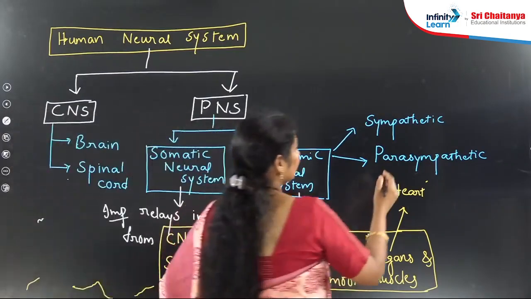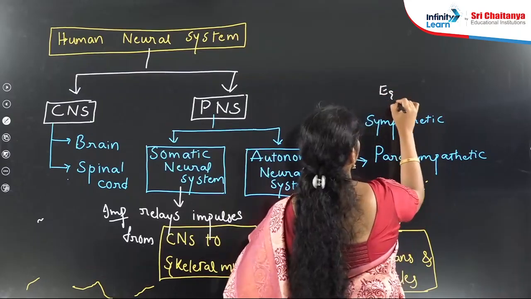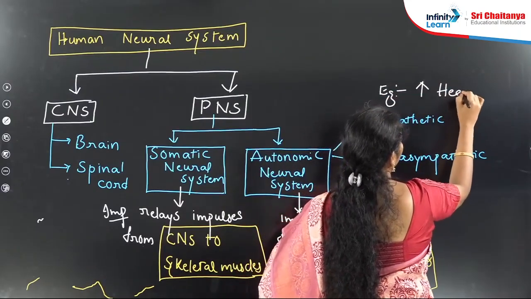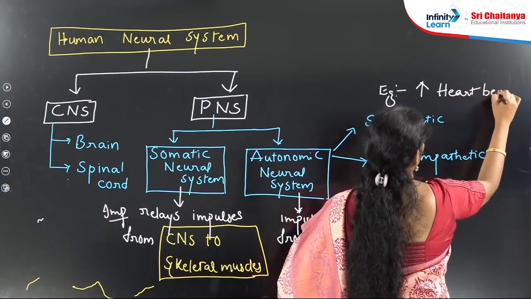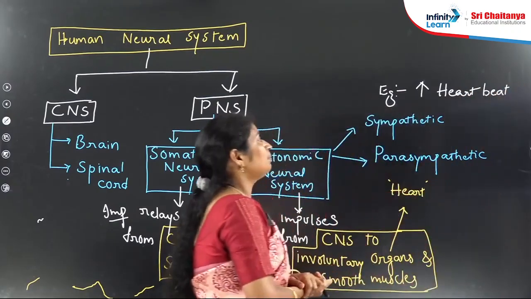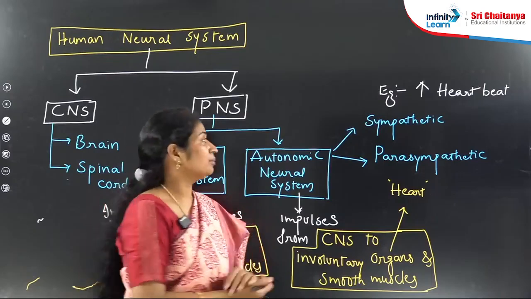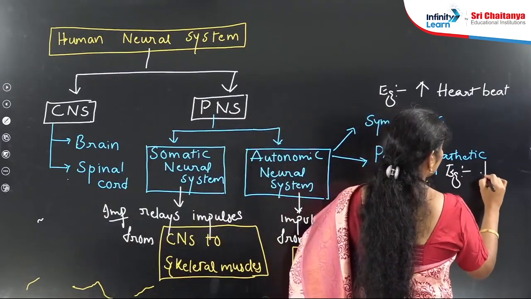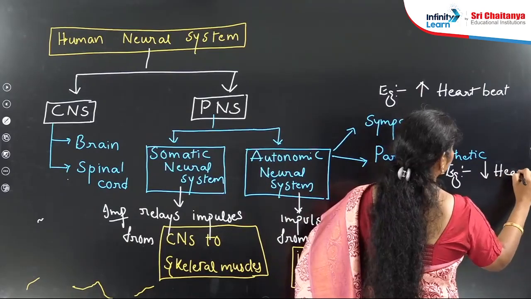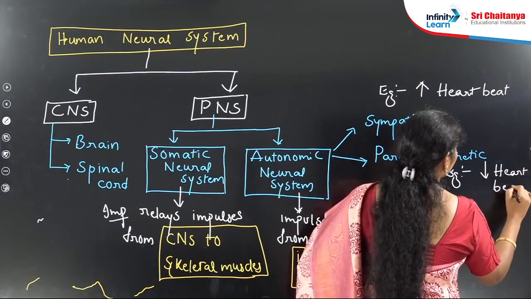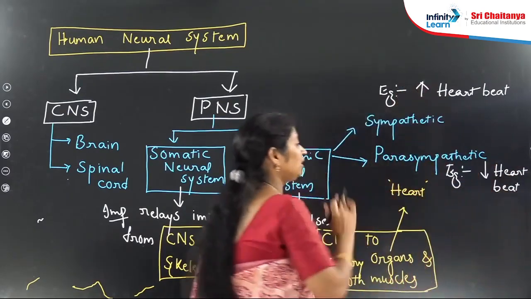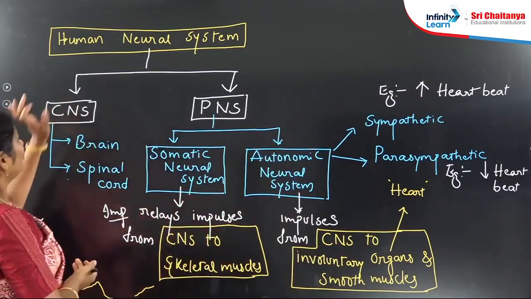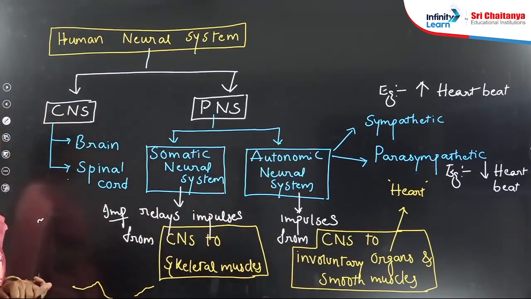For example, whenever the sympathetic neural system acts on the heart, it increases the heartbeat. The role of the parasympathetic is to decrease the heartbeat. They work exactly opposite to each other, which is known as antagonistic in nature. So this is about the classification of the human neural system.